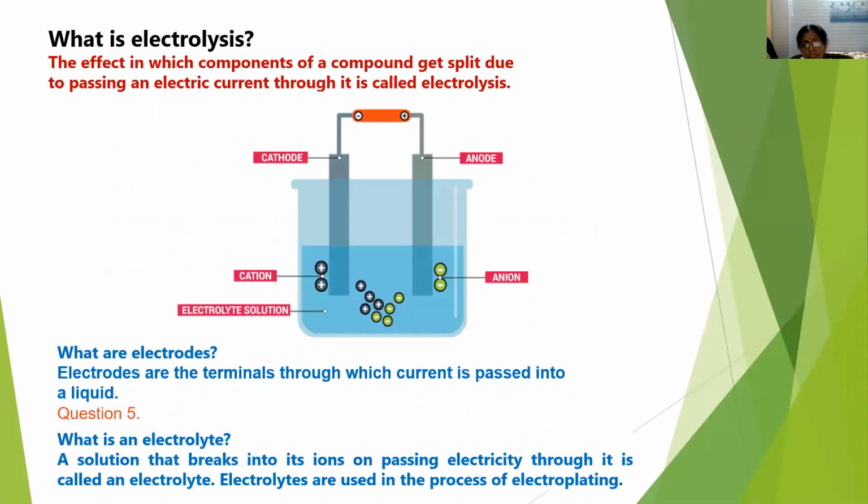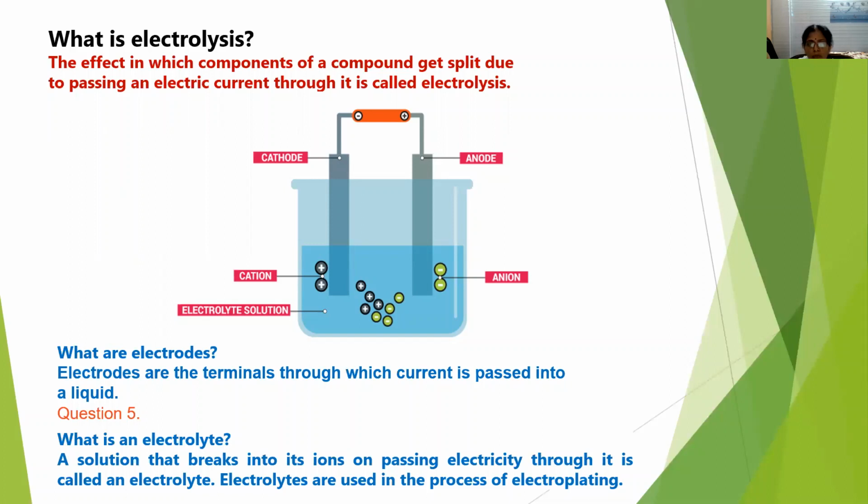Now, how do we find out this electrical conductivity? We have learned about the electrometer, which consists of two electrodes, positive electrode and negative electrode, and then an electrolytic solution, isn't it? Now, this process, what we call electrolysis. So what is electrolysis? The effect in which the component of a compound gets split due to passing an electric current through it is called electrolysis.